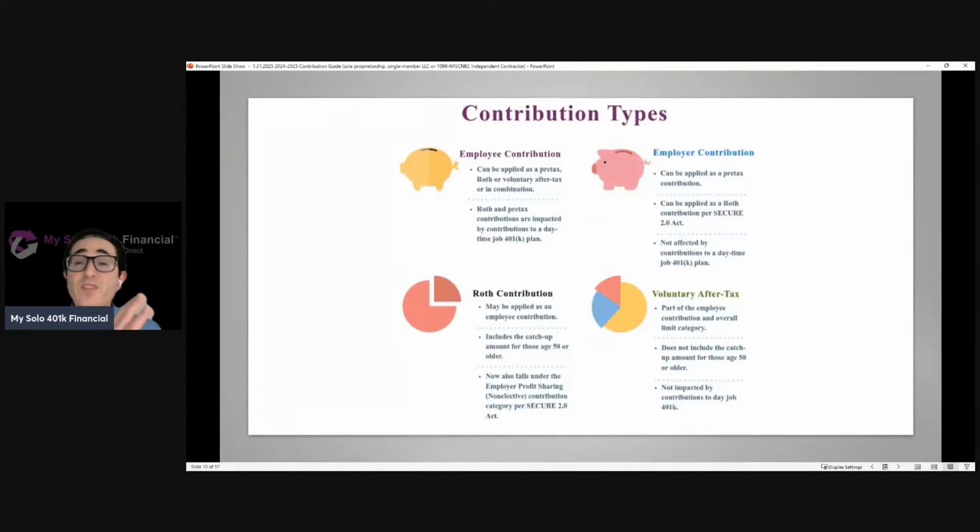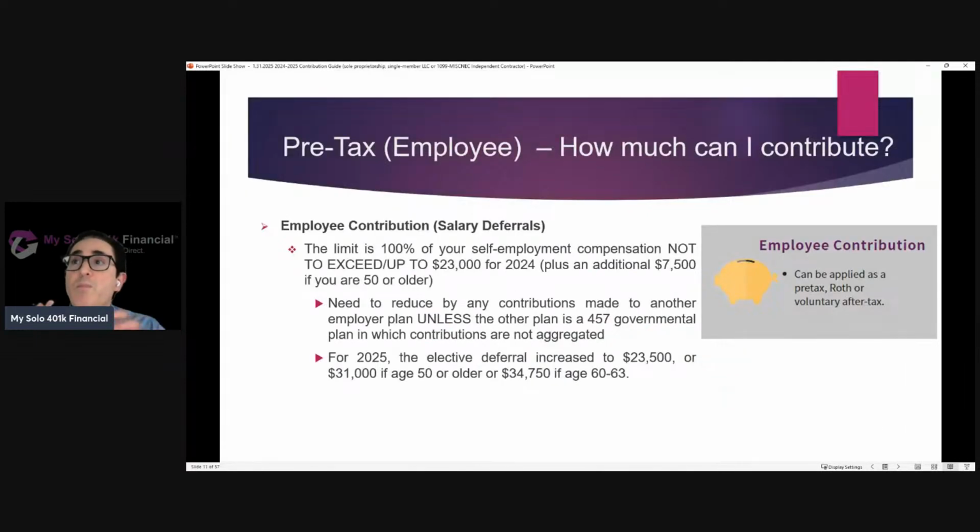And then you've got different buckets of contributions that one is able to make, right? A solo 401k has the highest contribution limits for any defined contribution plan available to self-employed individuals. That's because when one is self-employed, they're both the employee and the employer, so they can make multiple types of contributions. And if you have a plan like ours that allows it, you can also make Roth contributions and voluntary after-tax contributions, in addition to both the employee and the employer. So that's important to understand. You've got these different contribution buckets. Now let's look at the limits that apply to each bucket.